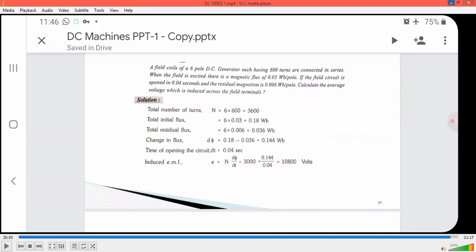Hello. This is Radhika. I am going to give a video lecture on DC machines and batteries. Under this topic, we are going to discuss the fundamentals.